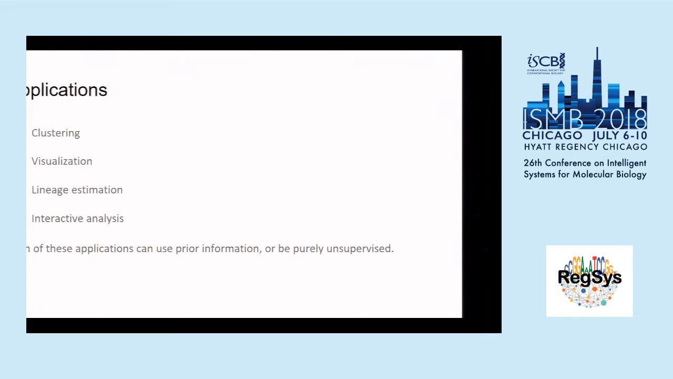Applications. UNCURL can be used for many different purposes. It can be used as a general purpose pre-processing tool in conjunction with other downstream tools for tasks such as clustering, visualization, lineage estimation, or interactive analysis, or it can be used as a tool for clustering on its own. It can also take into account prior information to improve the performance of the inference.